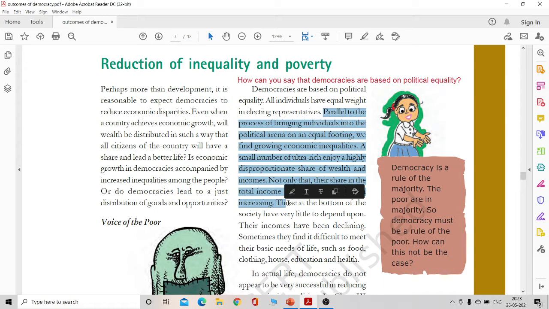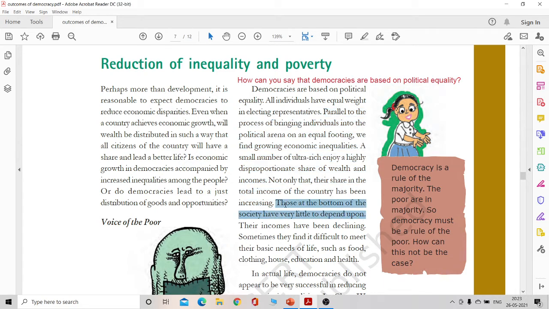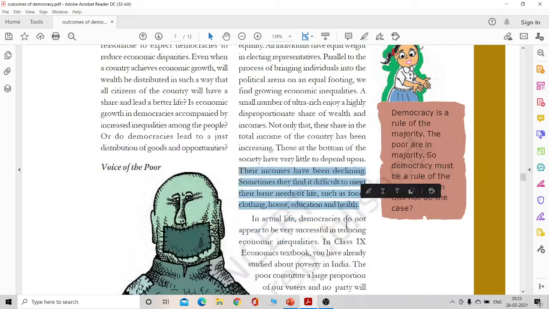So those at the bottom of society keep depending upon them and they suffer. Their income has been declining. Sometimes they find it difficult to meet their basic needs of life, such as food, clothing, house, and education, etc. So we see that democracies may not have been accompanied by a lot of economic growth.